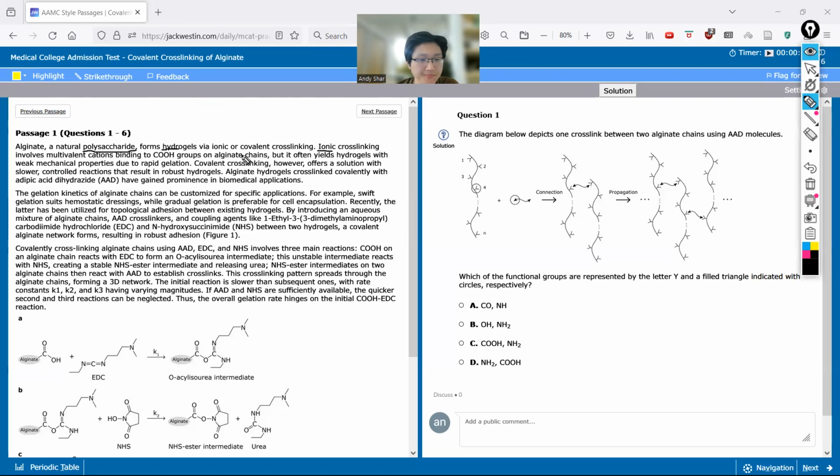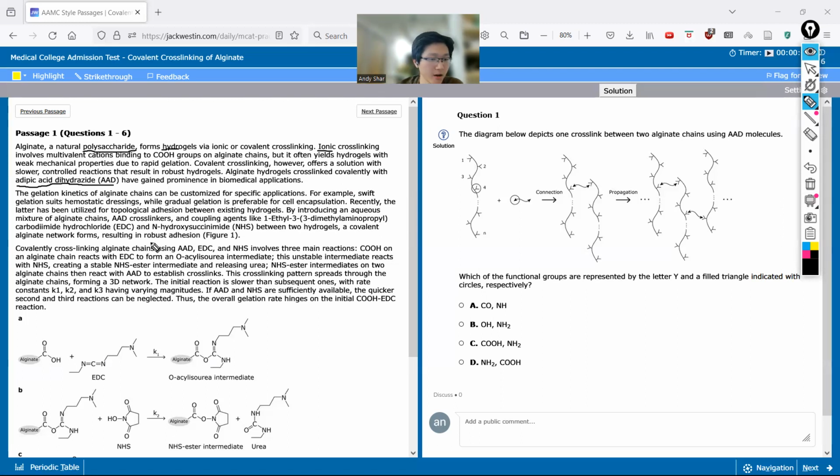Okay. And this makes sense, right? Because cations are positive, right? So we have these positive things binding to COOH groups. So those would be carboxylic acid groups, which, if you may recall from Orgo, are negatively charged groups. So it makes sense that we have a positive thing binding to a negative thing. And that would obviously make an ionic bond. But it often yields hydrogels with weak mechanical properties, okay? And then covalent cross-linking is another way. It has slower, more controlled reactions. And so one thing we can use to do this covalent cross-linking is this AAD thing.